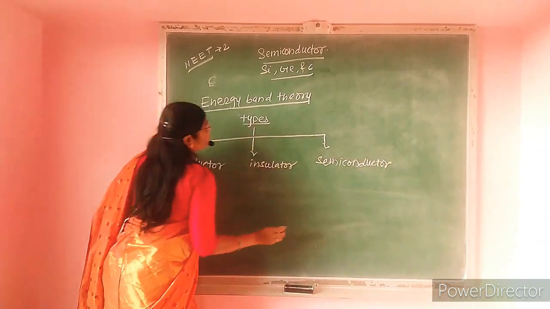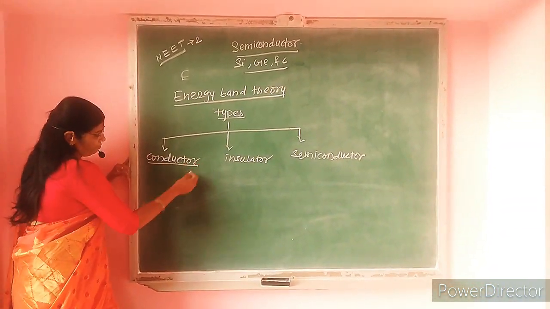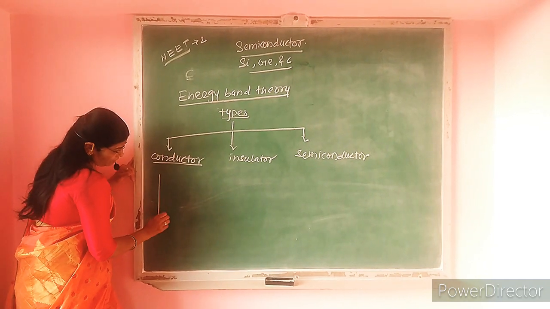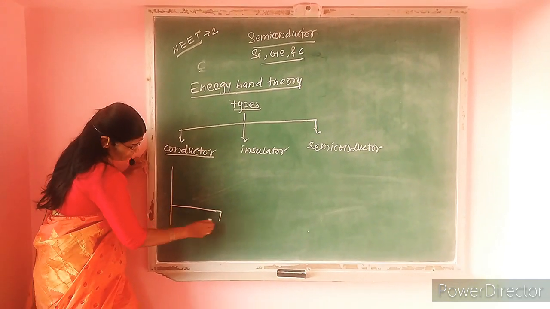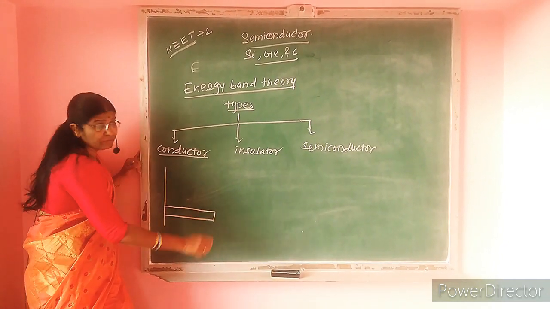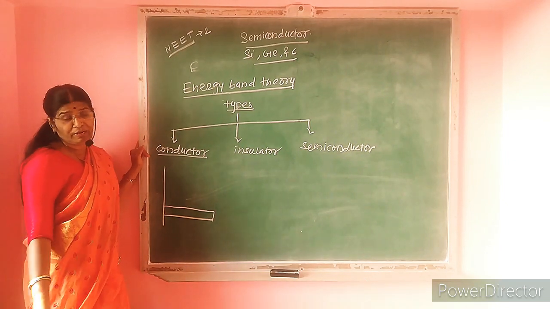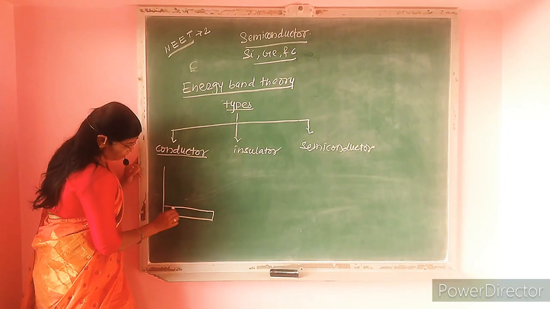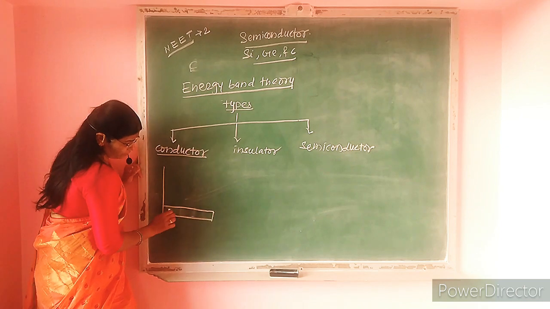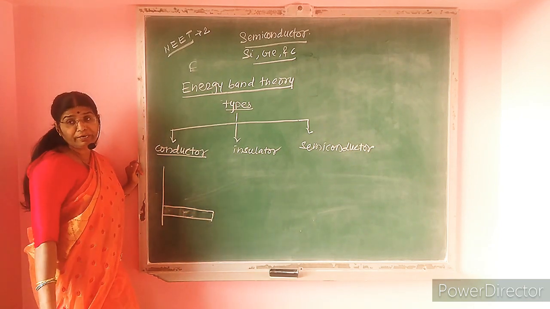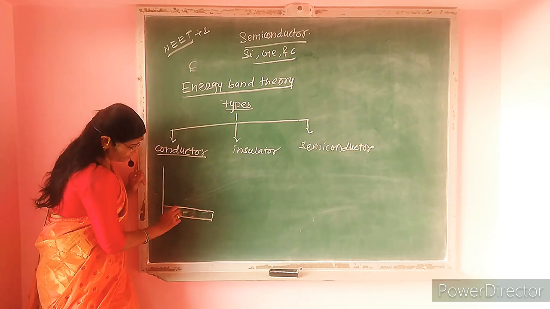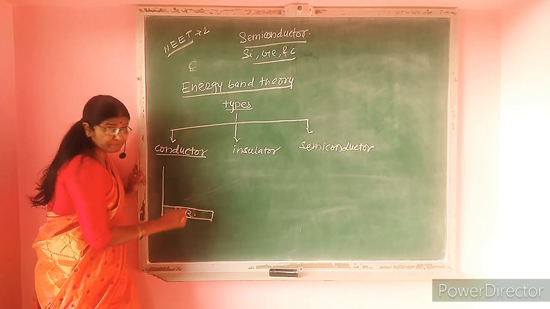According to energy band diagram, the energy levels of electrons in the valence band, or outermost electrons in the band, they are known as valence band.